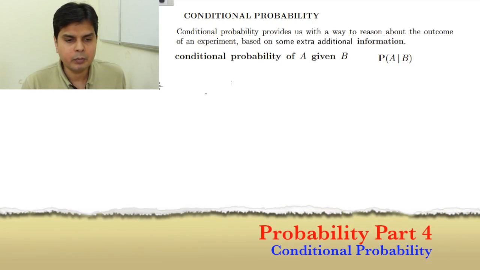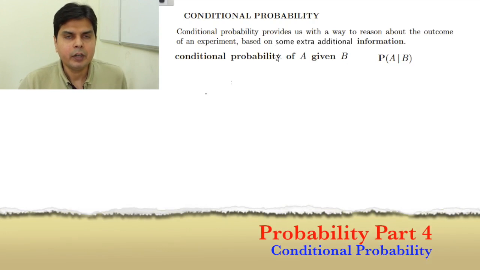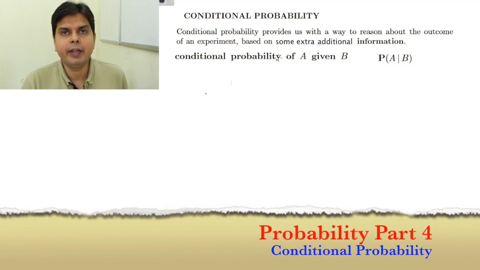Today we are going to discuss conditional probability. What is conditional probability? Conditional probability provides us with a way to find the outcome of an experiment when we have been given some additional extra information.